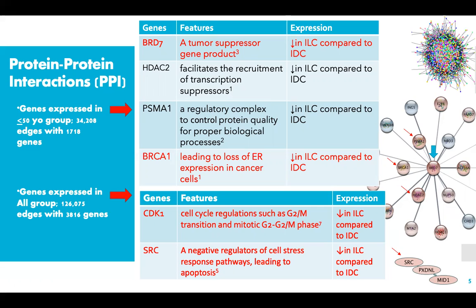However, I found cyclin-dependent kinase 1, CDK1, and SRC family protein kinases, a proto-oncogene, in all age group to be downregulated in ILC relative to IDC. These two genes promote cell cycle regulation and cell apoptosis, respectively. This made me conclude that more protein-protein interactions need to be investigated in all age group for a more definite conclusion that ILC is commonly more invasive than IDC in terms of cell proliferation.